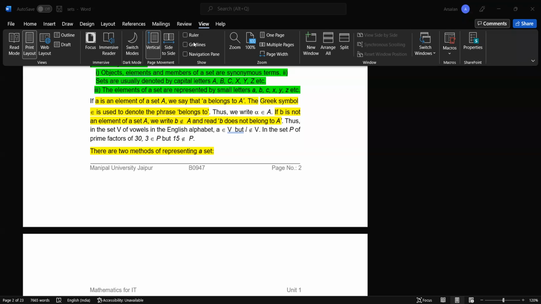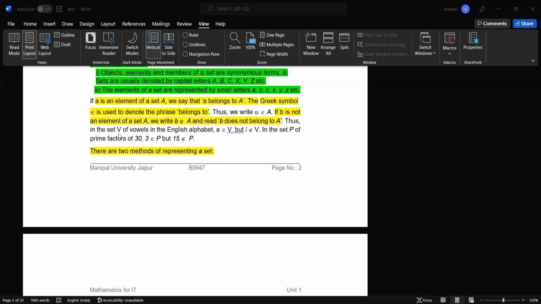Anyone knows? Yes. So this symbol denotes that the particular element belongs to a set. Thus we write, for example, I think it is alpha, alpha belongs to A. If b is not an element of a set A, we write b does not belong to A. So this symbol means does not belong to.